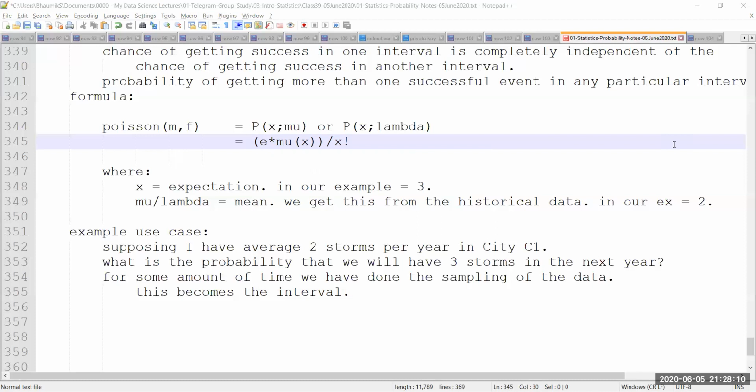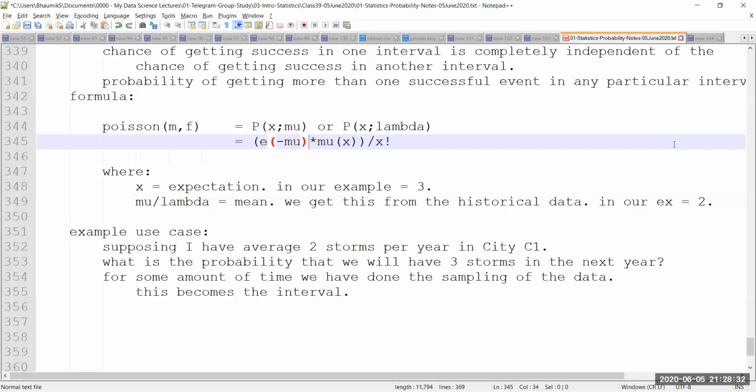But when I do that, I'm going to take a power of minus mu. So the total formula becomes Euler's constant to the power of minus the average. Why? Because I want to nullify the effect of the confounding variable. If you want to go into the proof of the mathematical equation, you can look into that, but it's really not going to be helpful.